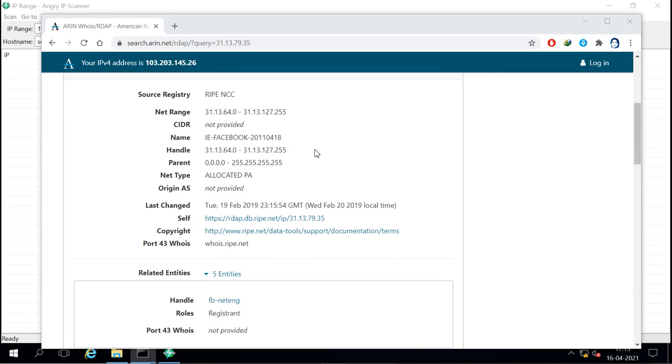And this is what we get: this IP range is 31.13.64.0 to 31.13.127.255, which is the range this Facebook company is using.